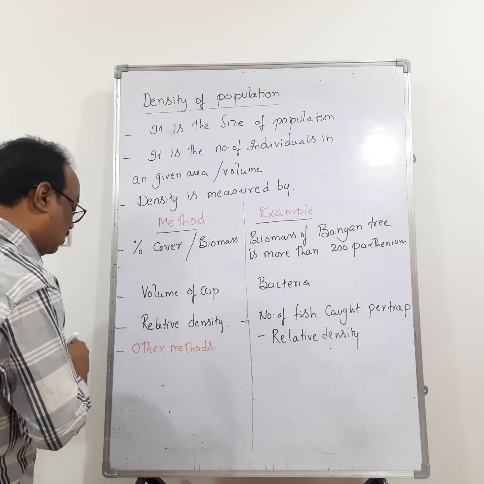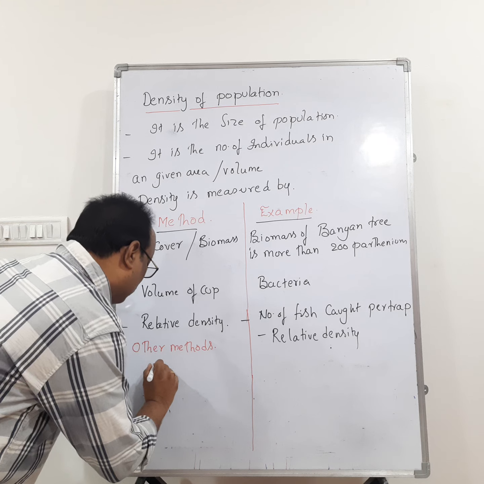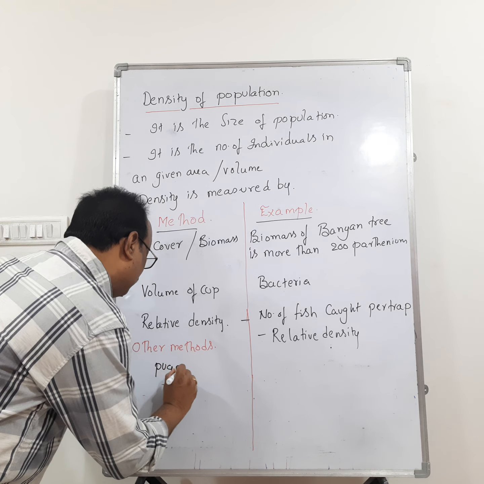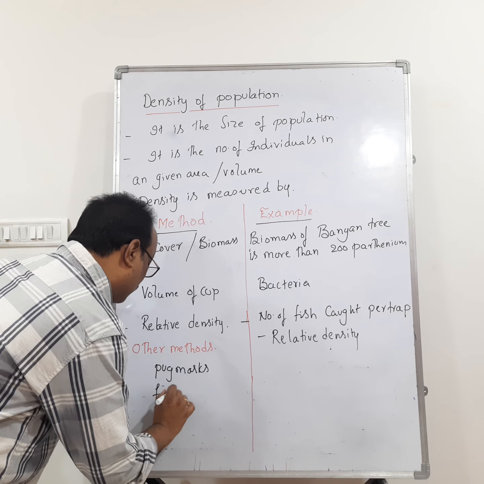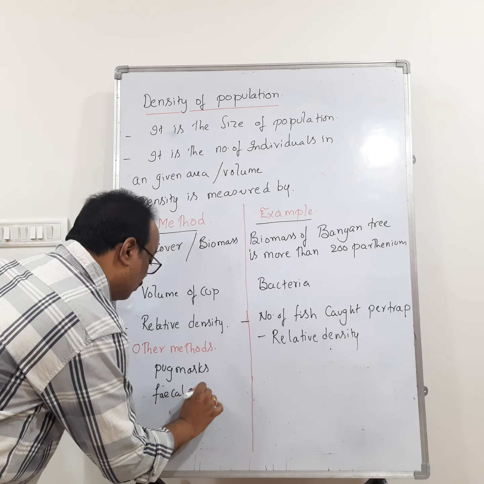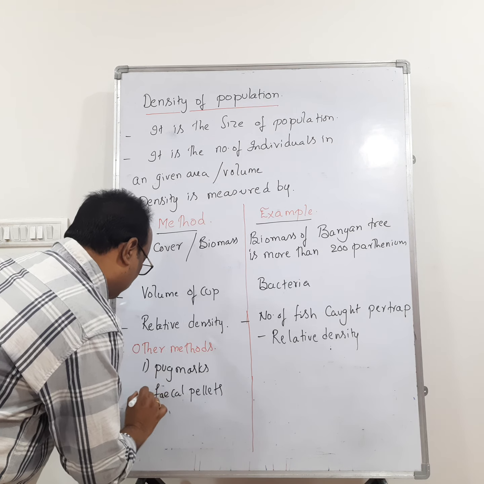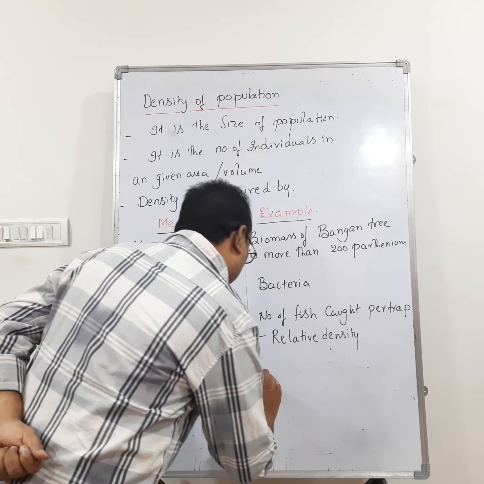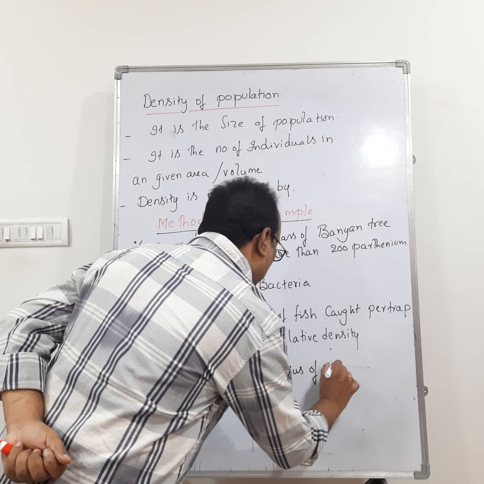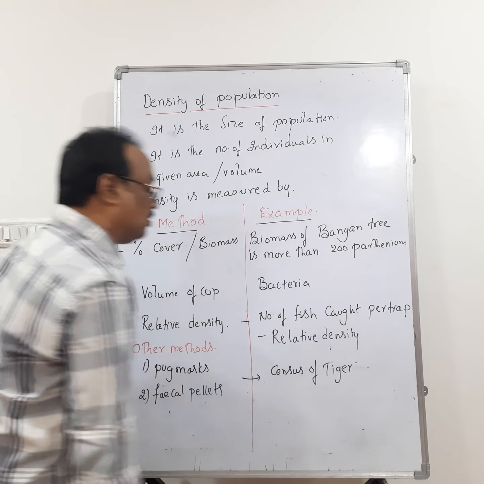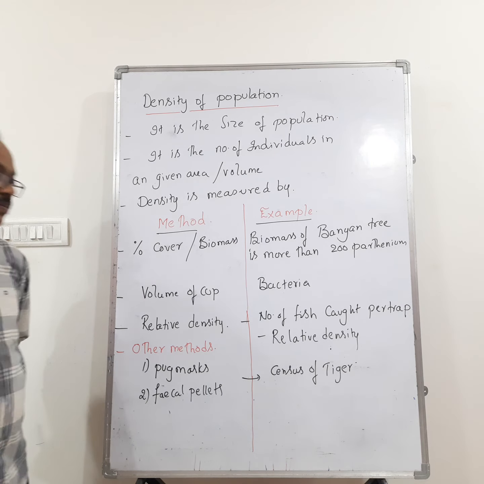Other methods means if you see pug marks and fecal pellets. So the first one is pug mark, the second one is fecal pellets. This explains the census of tiger. We can know the number of tigers present in that area.